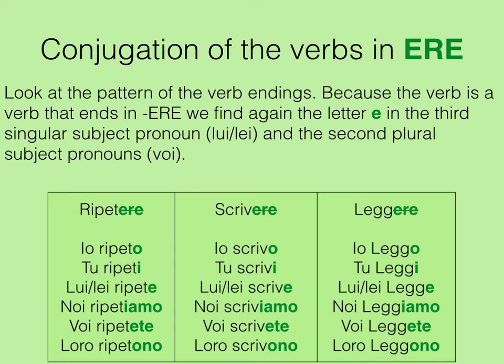Okay, now let's have a look at the verbs ending in ere. Because the verb ends in ere, we find again the letter E in the third singular subject pronoun, lui, lei, and the second plural subject pronoun. So ripetere: we drop the ere and then add the appropriate ending. Io ripeto, tu ripeti, lui, lei ripete, noi ripetiamo, voi ripetete, loro ripetono. And the same for scrivere and leggere.